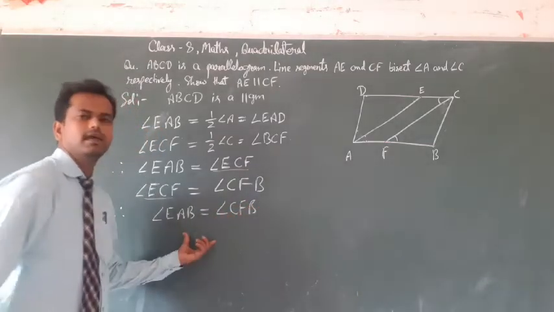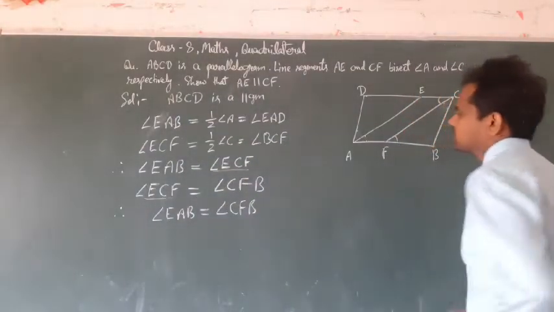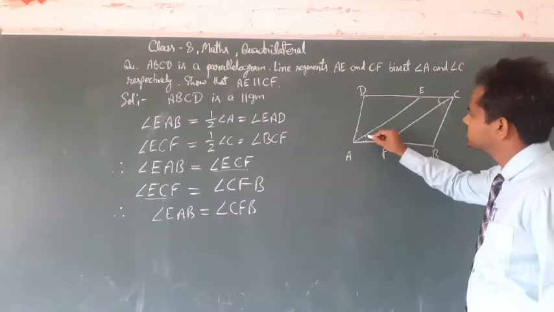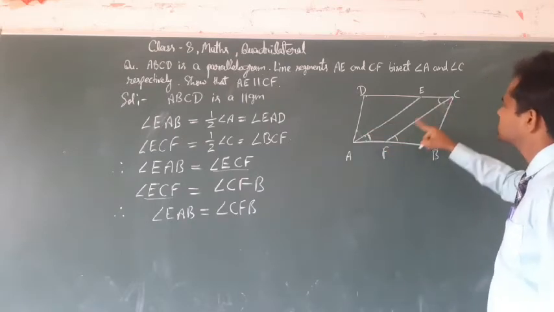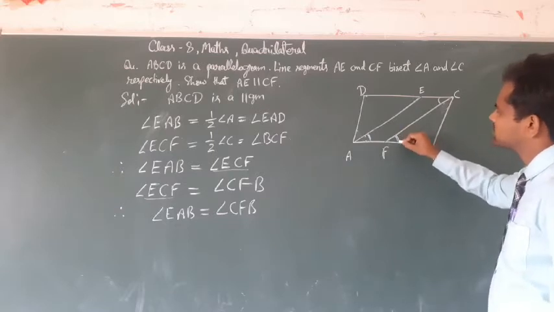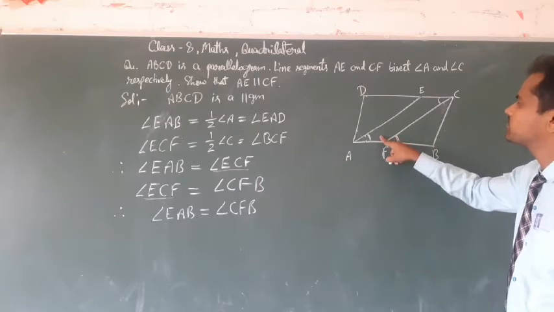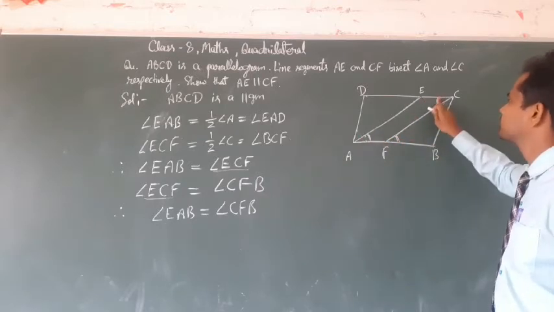Observe this angle in the given parallelogram. EAB, that is this angle, is equal to CFB, that is this angle. That is, corresponding angles are equal. Therefore we can say that AE is parallel to CF.